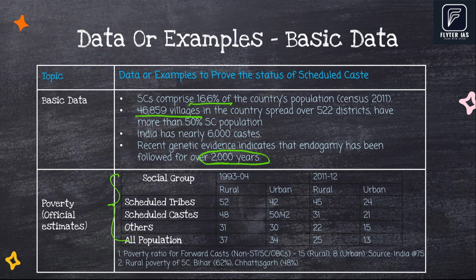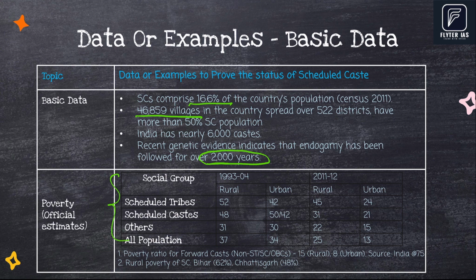This table compares poverty rates for scheduled tribes, STs, scheduled castes, SCs, and other groups in both rural and urban areas between 1993-94 and 2011-12. While poverty has decreased over time, SCs and STs still face higher poverty rates, especially in rural areas, with variations by state and caste group.